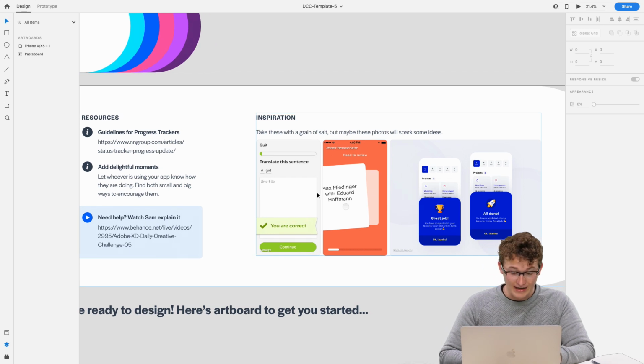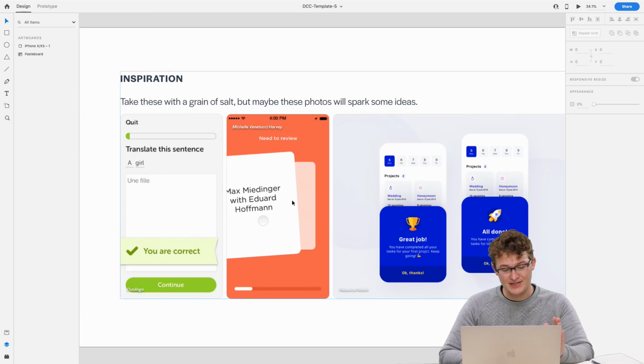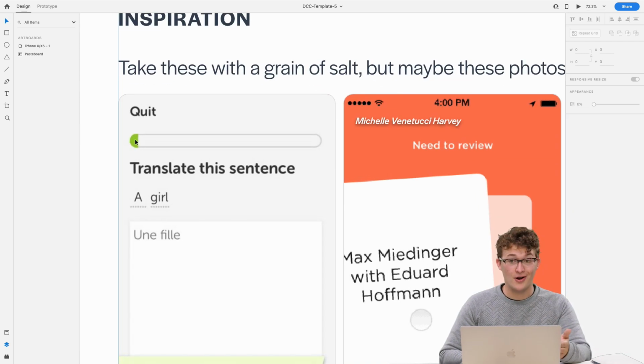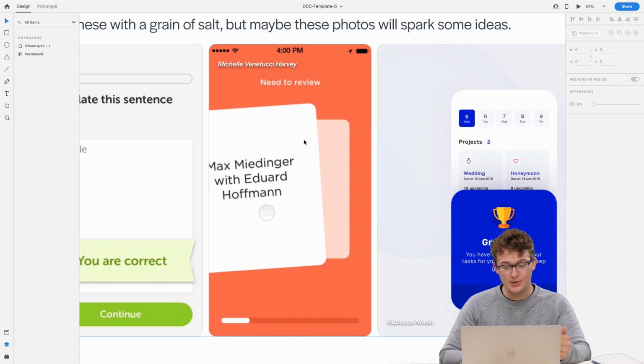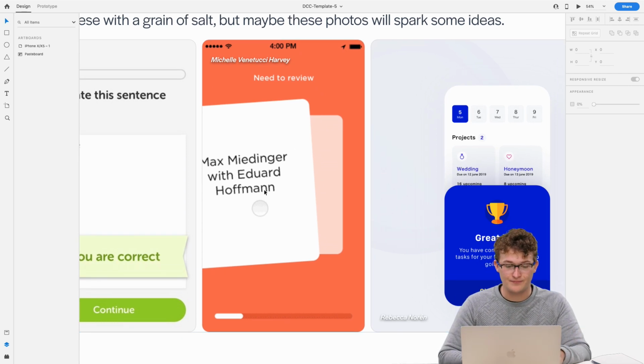And then some inspiration from other apps, like Duolingo, which has been super successful in teaching people. And look, up there, that's the progress bar I was talking about, just showing people where they are in terms of their goal. Here's another one that I found on Dribbble, swiping left and right, reviewing different tasks. Again, that progress bar.